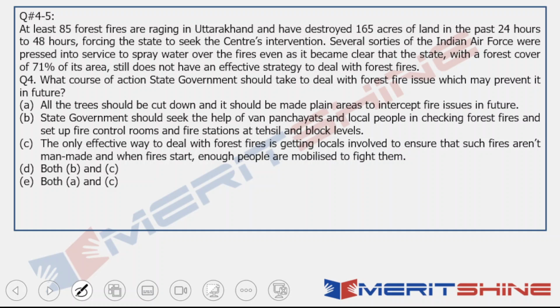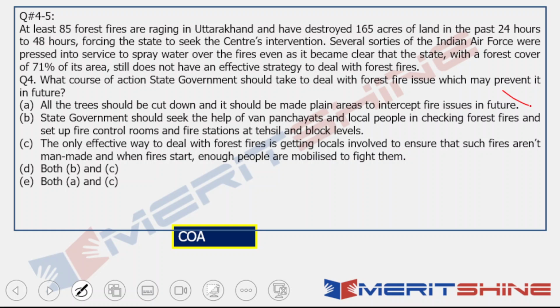What course of action should the state government take to deal with the forest fire issue, which may prevent it in future? So for happening in future, how can the state prevent it? What course of action should they take? So it's a course of action question directly. Option A: all the trees should be cut down and it should be made plain areas to prevent fire issues in future.